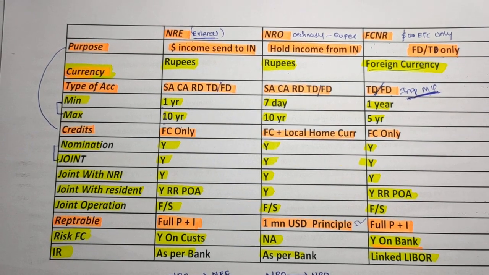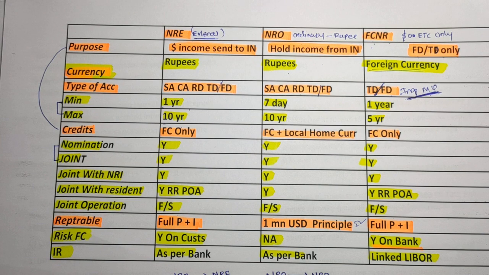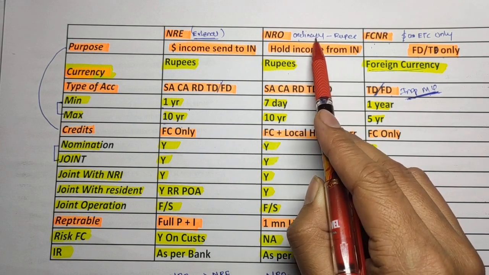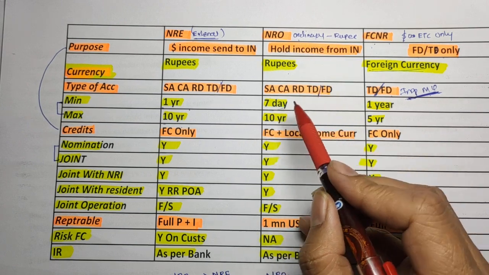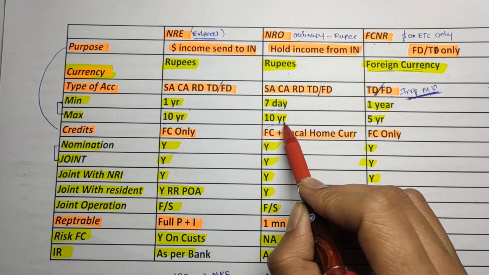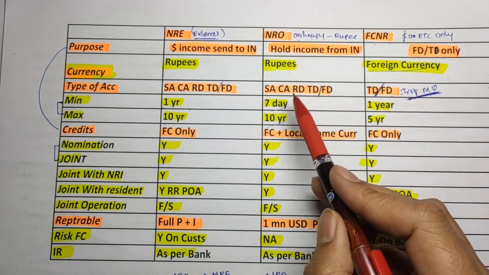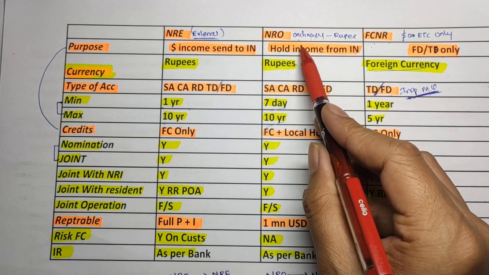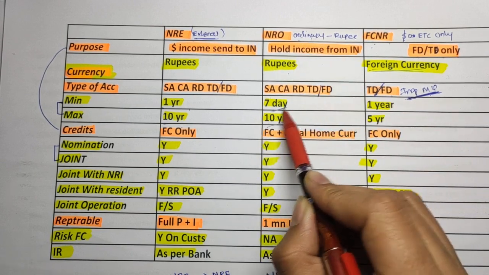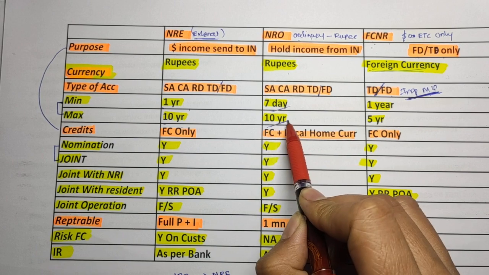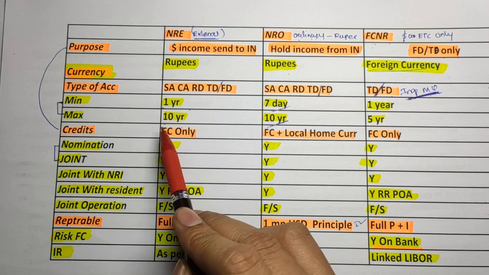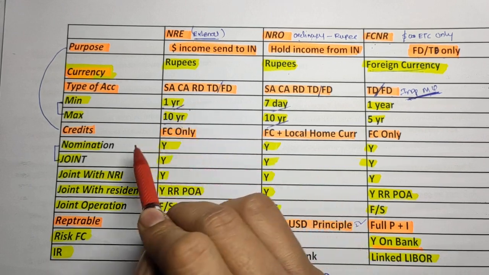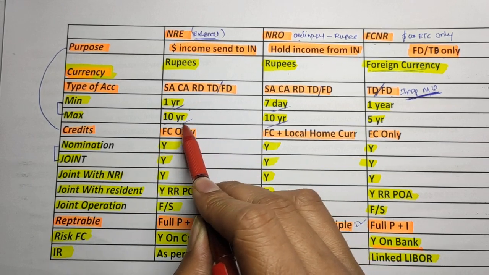Next, what is the duration? Duration also you have to remember. It is very easy to remember. Generally, it is an ordinary account. We generally open a bank FD for a minimum period of 7 days or a maximum period of 10 years. Similarly, you can easily remember, the ordinary account, that is NRO, has a time period of minimum 7 days and maximum 10 years. But if you go for the NRE, the minimum time period is 1 year and the maximum time period for the NRE account is 10 years.